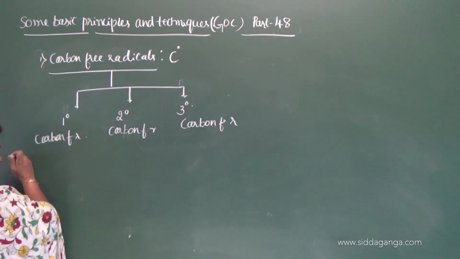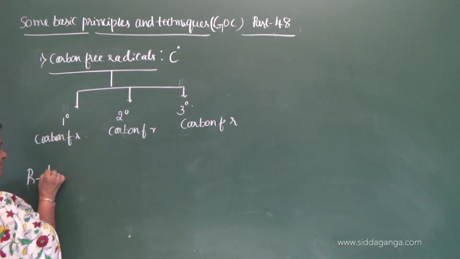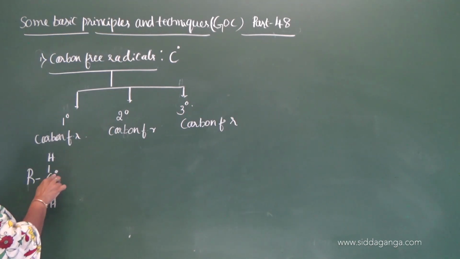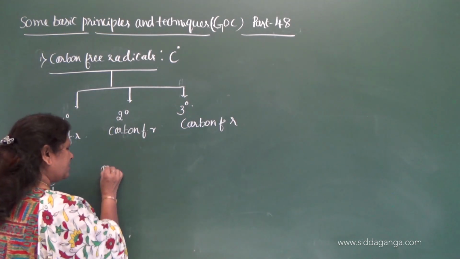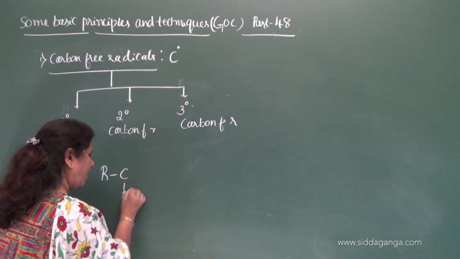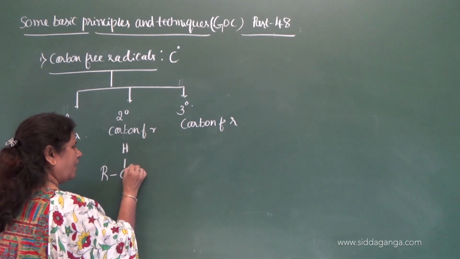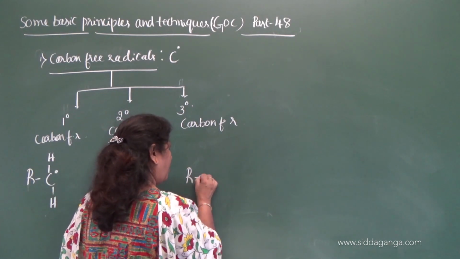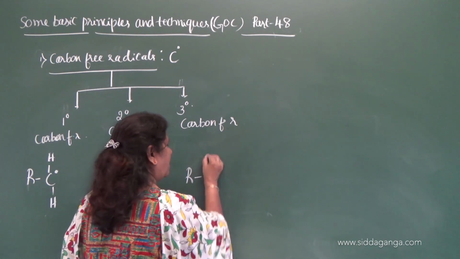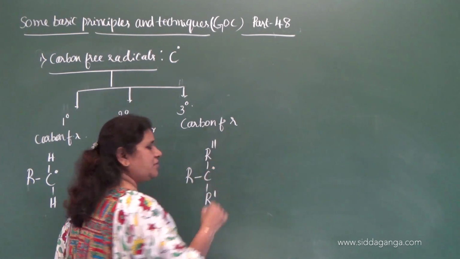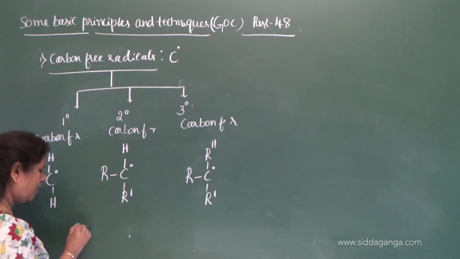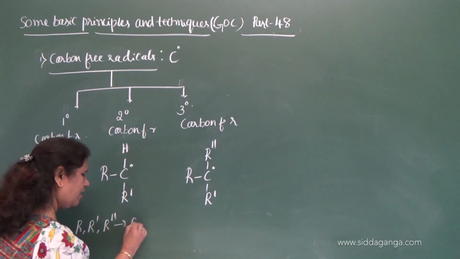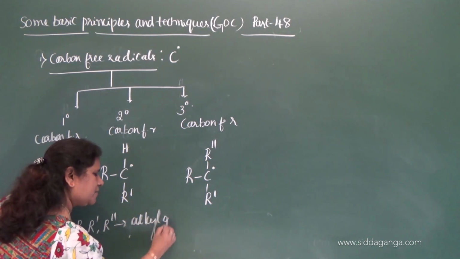R, C, H, H, and a free radical, a carbon containing one unpaired electron. This is R', H, and this is a free radical. Now this is tertiary: R', R''. Here you just have to remember that R' and R'' are alkyl groups.